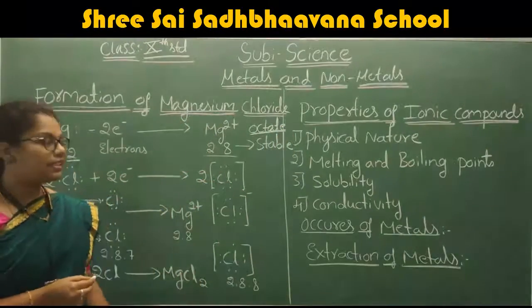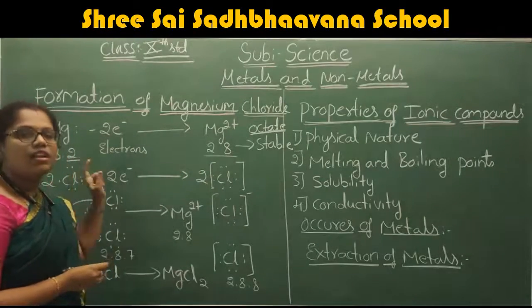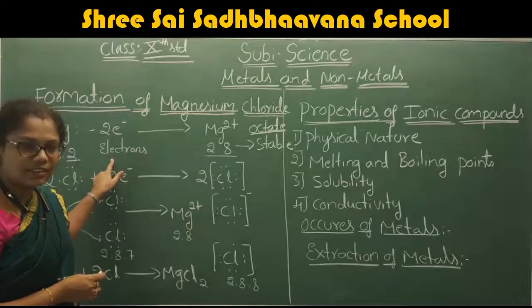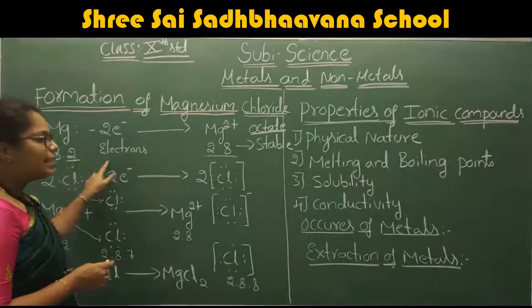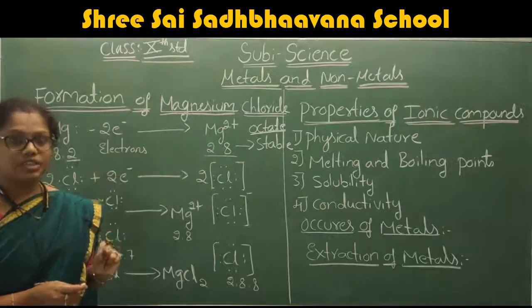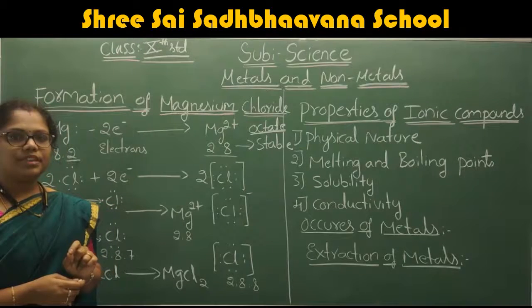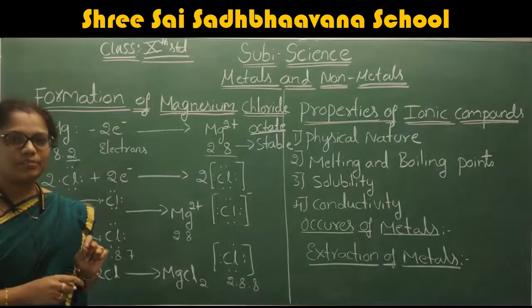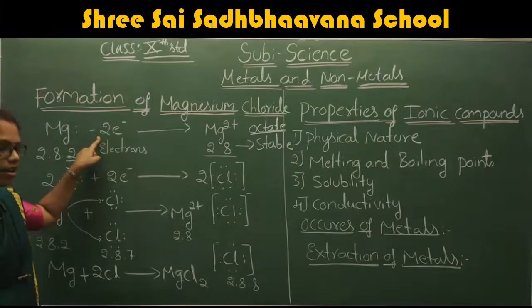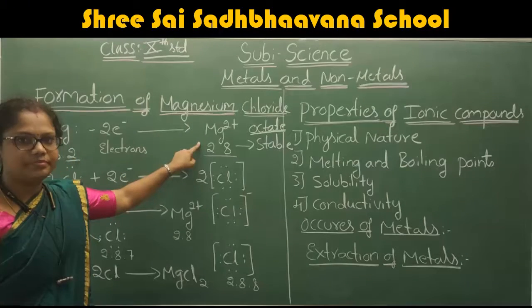After the removal of the 2 electrons from magnesium, it attains the octet configuration. The octet configuration is a very stable configuration. So here, magnesium removes 2 electrons and attains the octet configuration.